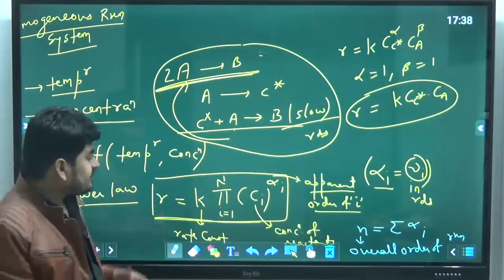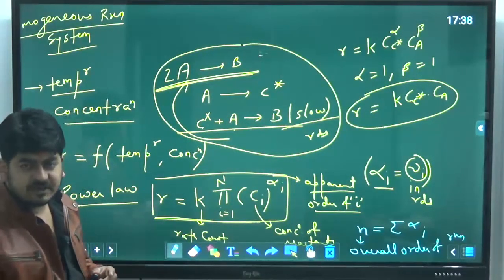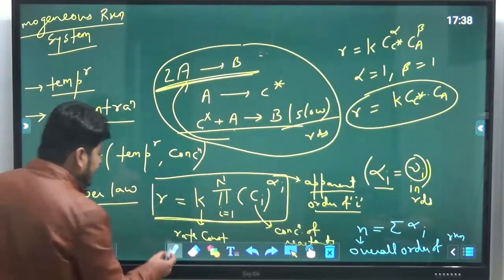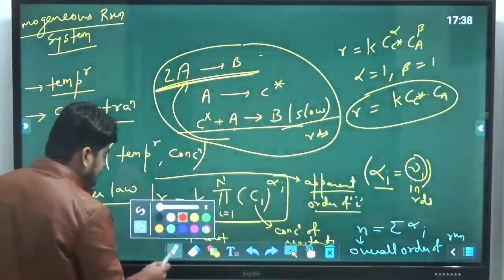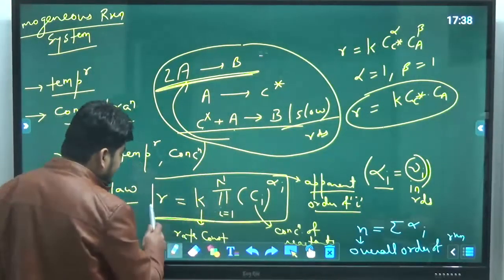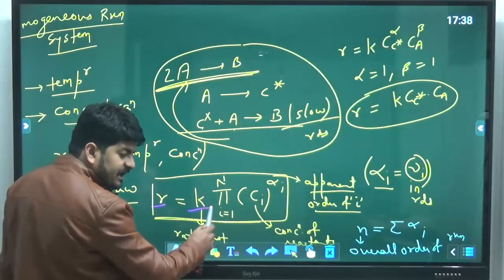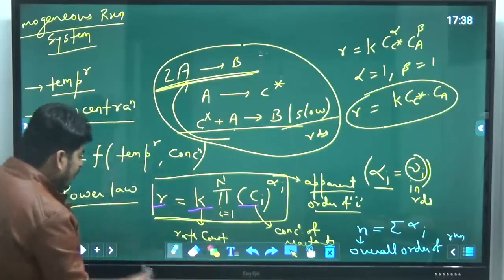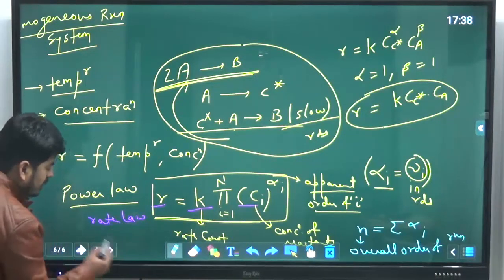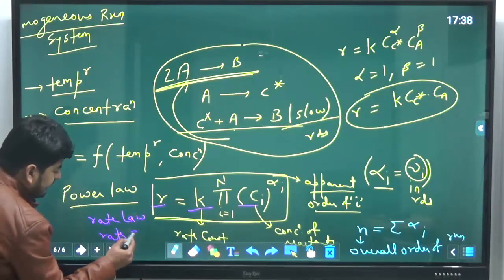That's how we can write down the rate of reaction using power law. And you should know that according to power law, the mathematical relation between rate of reaction, rate constant K, and concentration is called the rate law, also known as the rate equation.